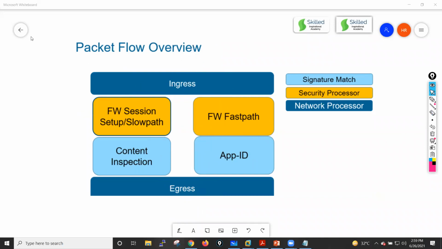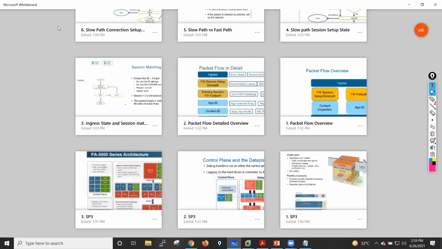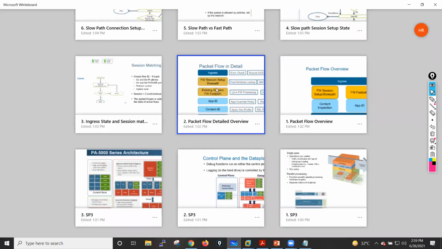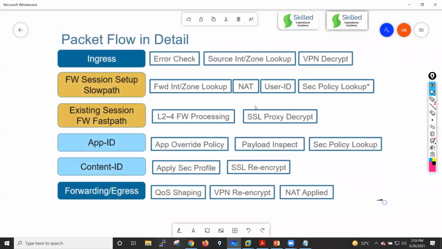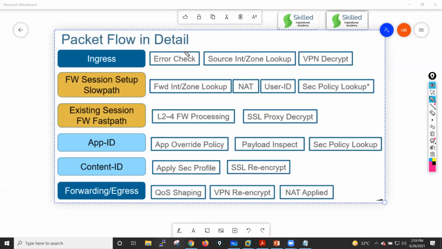Okay. Now let me go into another diagram where you will get a detailed overview of what happens at the ingress level, in the ingress state. Okay. So when the firewall receives the packet, what will it do? It will put it into the ingress process, and what will it perform? It will perform the error check.